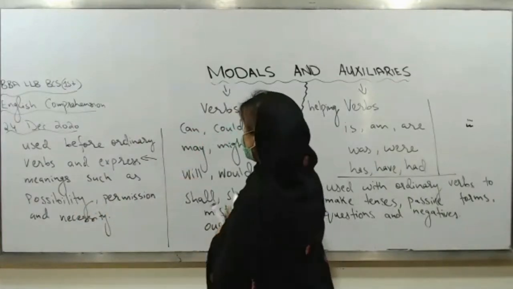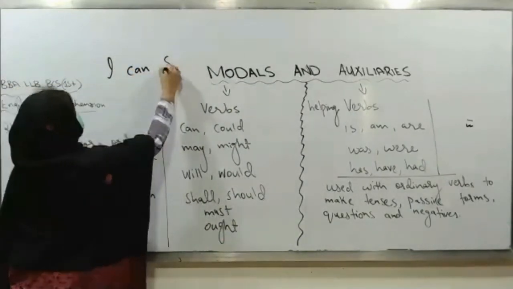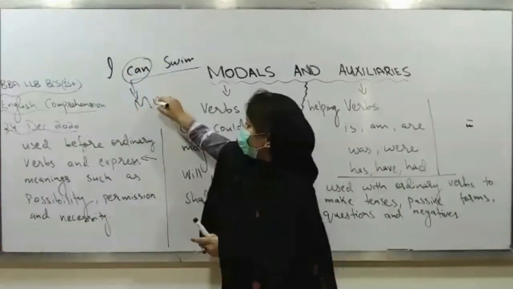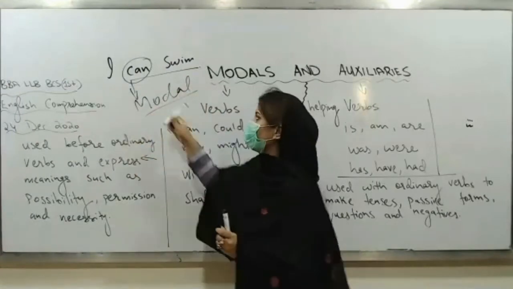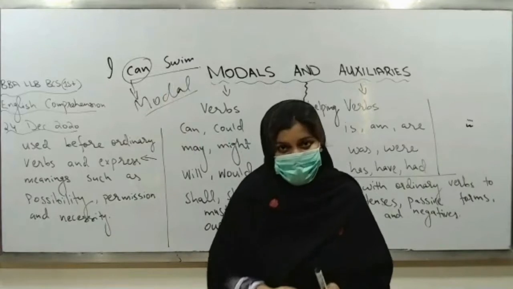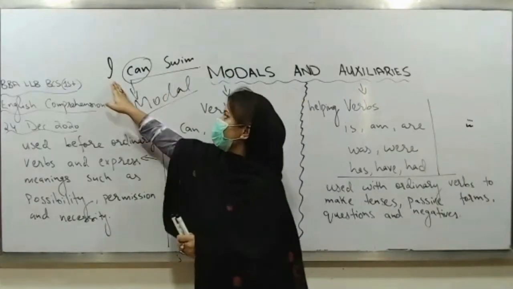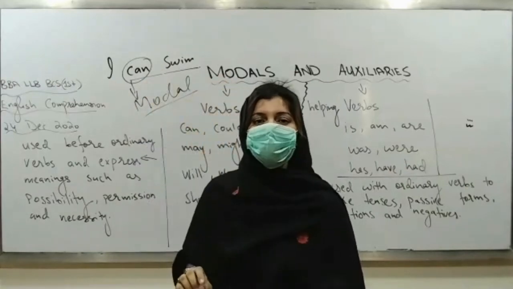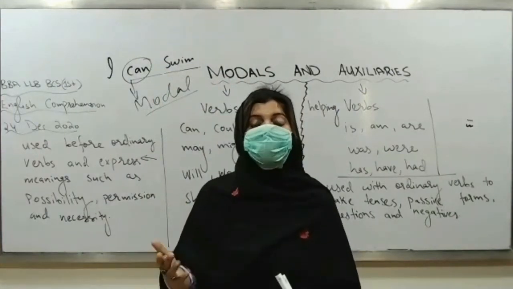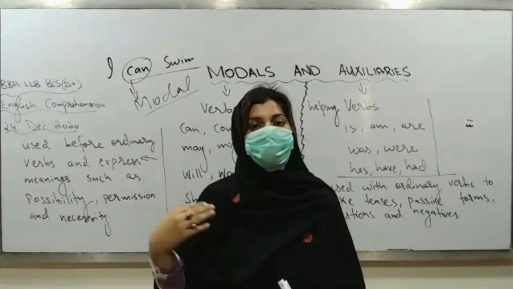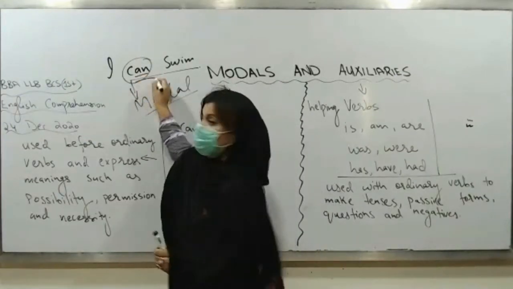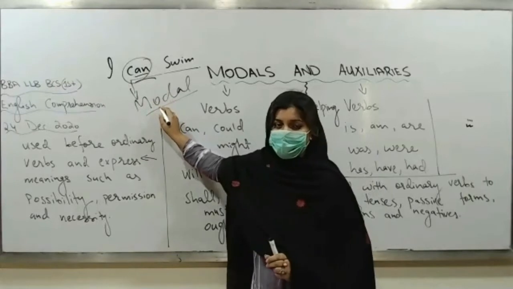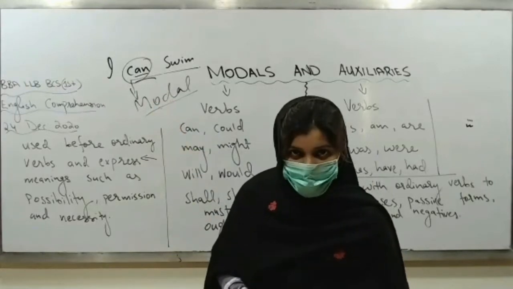For example, if I'm saying I can swim, so here can is what? It is a modal. And why is it called a modal? Here, I can swim is expressing the meaning where a person's ability of swimming is actually described. That is, when a person is saying I can swim, it means he is saying that I can swim. He is showing his ability. He is expressing this ability with the help of what? With the help of can. So this can is called a modal, and why is it called a modal? Because it is used to express possibility, ability of any person, right?